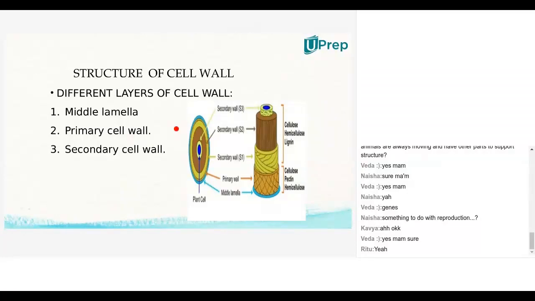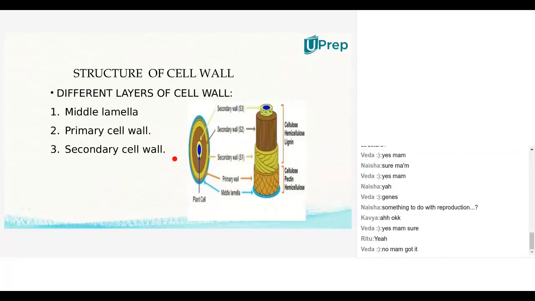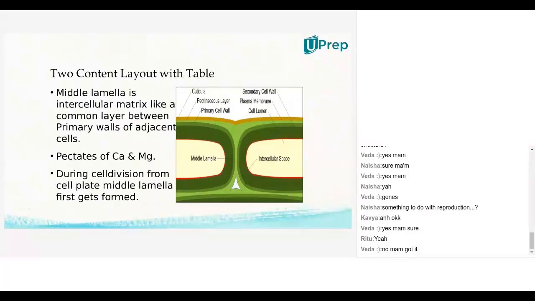Are you clear with this point and the words middle lamella, primary cell wall, secondary cell wall? Now, we'll get into detail of each individual layer of cell wall. We'll discuss first the middle lamella. When you take the middle lamella, it is the first formed outermost layer of a cell. This light green portion is the first formed layer of cell wall.